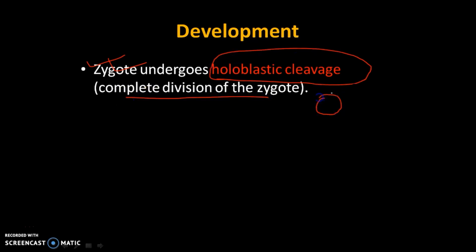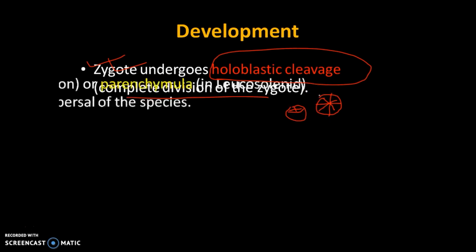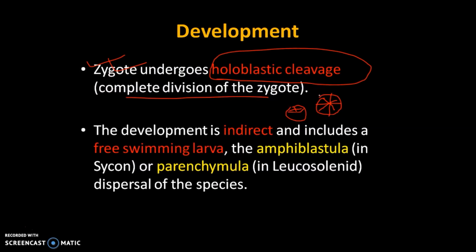Suppose this is a zygote, it completely divides. But in meroblastic, what happens? Only a partial part of it gets divided. In meroblastic, not in this. Let's move on. It has been estimated that the development of form is of larval type.